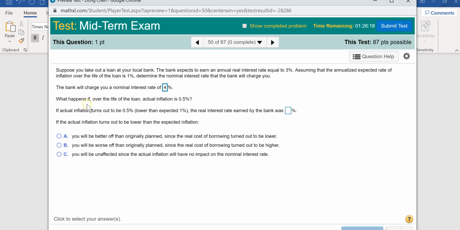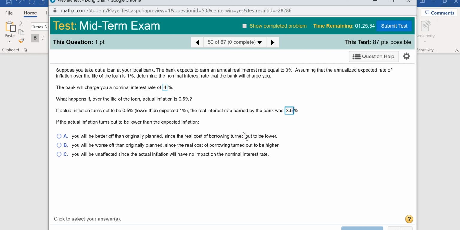The nominal interest rate. But now the next part of the question: what happens if, over the life of the loan, actual inflation is 0.5%? If actual inflation turns out to be 0.5%, because the nominal interest rate is stated in the contract, that's what the bank charges you. So the real interest rate will change due to the same Fisher equation. The real interest rate will be the difference between the nominal interest rate and the actual inflation rate, 0.5%. So the real interest rate earned by the bank turns out to be 3.5%, which is 4% minus 0.5%.